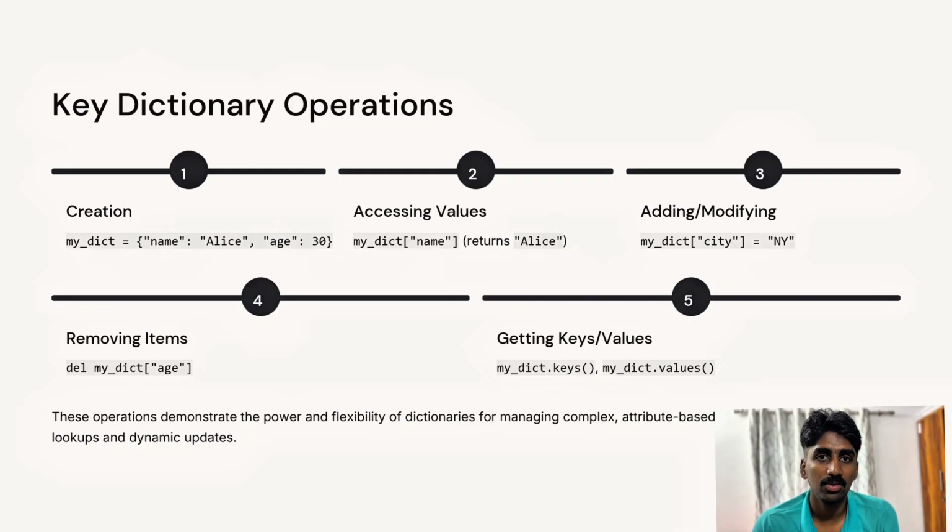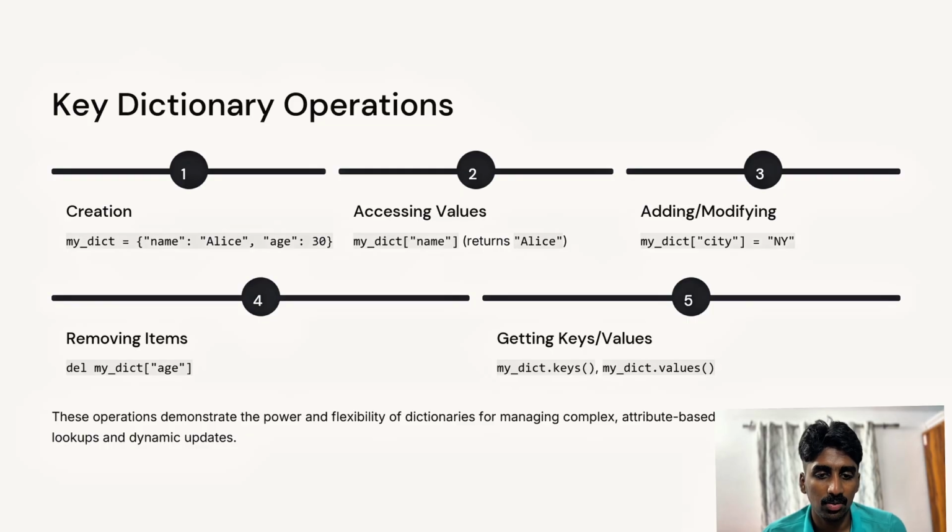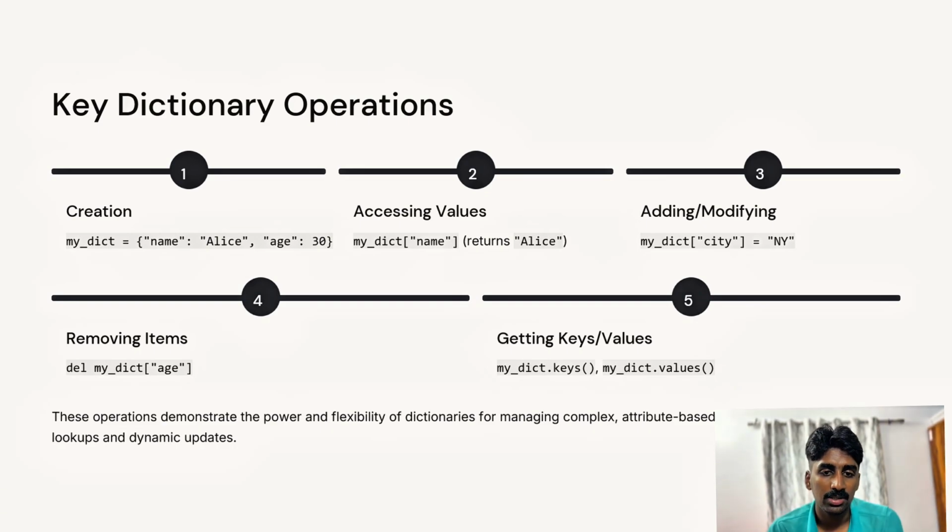So let's look at how we are creating a dictionary. Dictionaries are typically created using curly braces with the key value pairs separated by colons and individual pairs separated by commas. In this example, we can see that my_dict is the name of the dictionary, and inside that brand is there, model is there, and the year. And we can see how we can access these specific items in the dictionary. Values are accessed by referring to their corresponding key within square brackets. In this, we can see the example print my_dict model, and the output will be Mustang.